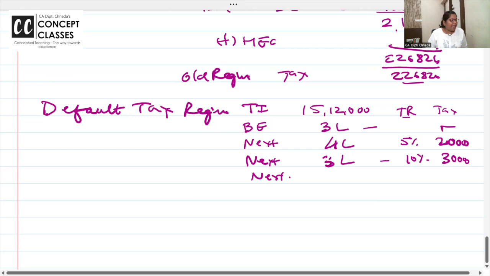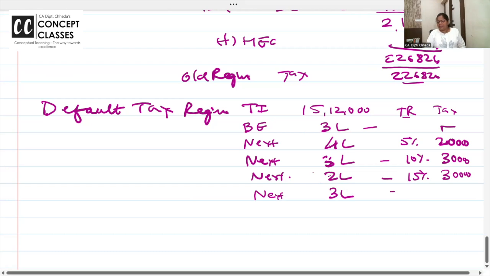10 lakh to 12 lakh, it's 15%. 2 lakh. So how much is 15% of 2 lakh? 30,000. Next. Zero to 3 lakh, 3 lakh to 7 lakh, 7 lakh to 10 lakh, 10 to 12, 12 to 15.